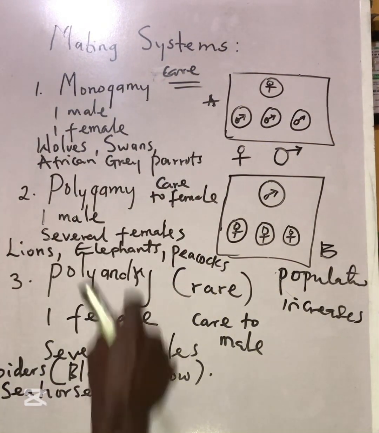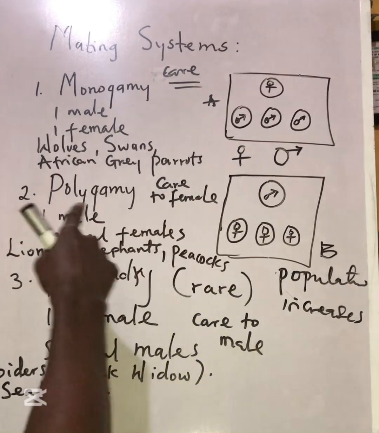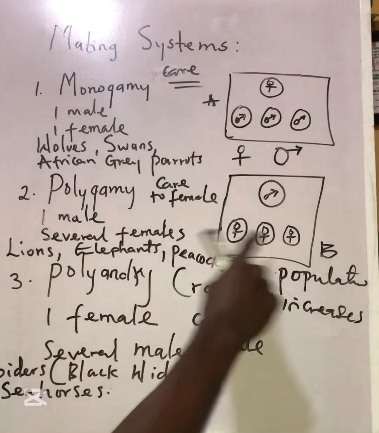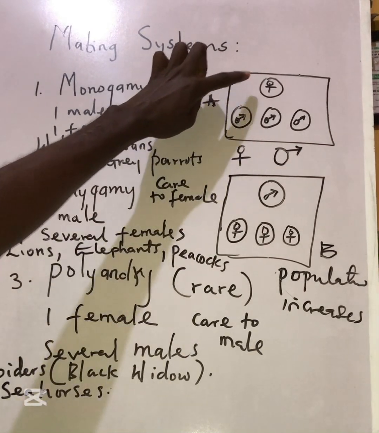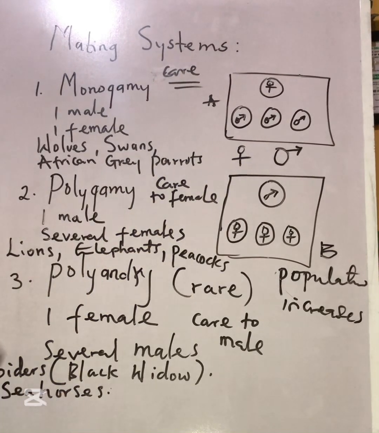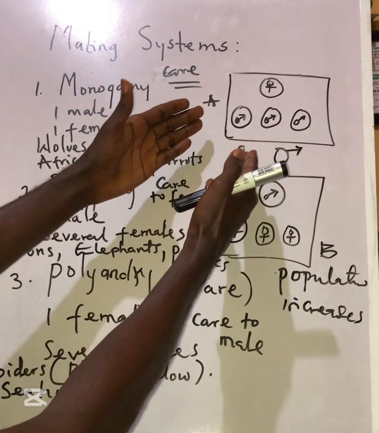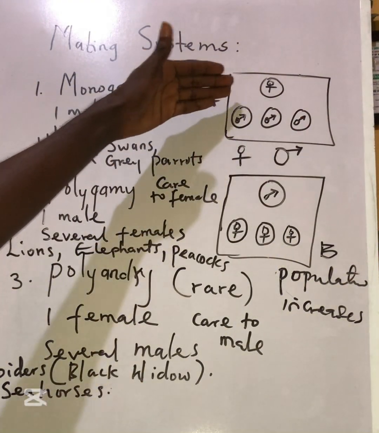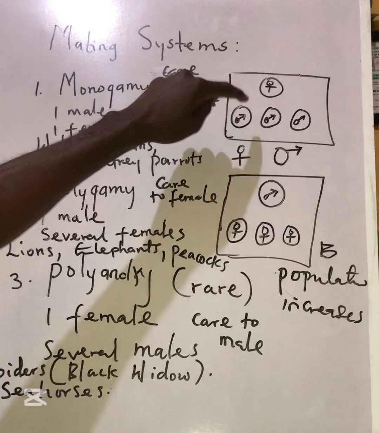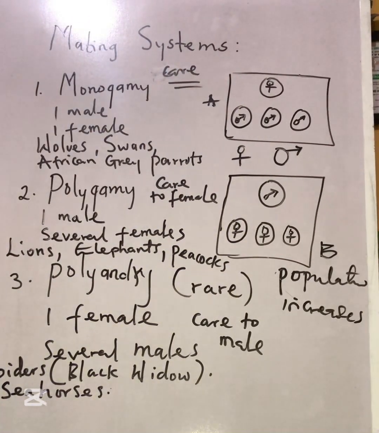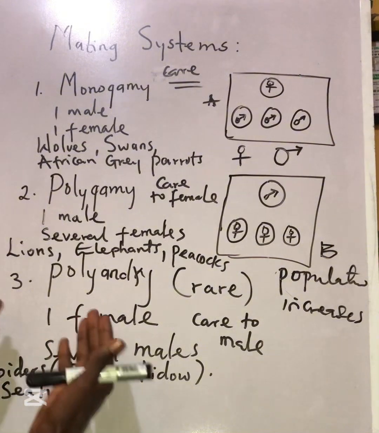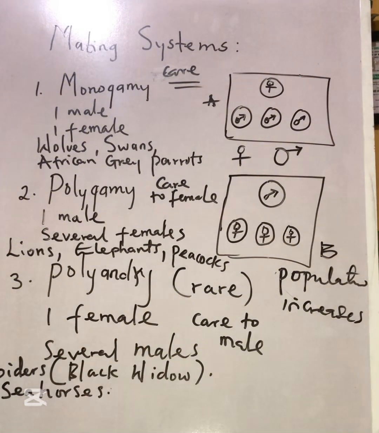So we can say that in polygamy, where we're having just one male and multiple females, population is likely to increase. But in polyandry, where we're having just one female and multiple males, it is not always the case. If it were in humans, for example, the population would be slow, because it takes about 9 months for a mother to give birth before she goes back again to conceive. But in other cases like the spiders and the seahorses, the female organism just donates the egg, and the males just fertilize them. And in most cases there is no parental care, so the offspring will just develop by themselves.